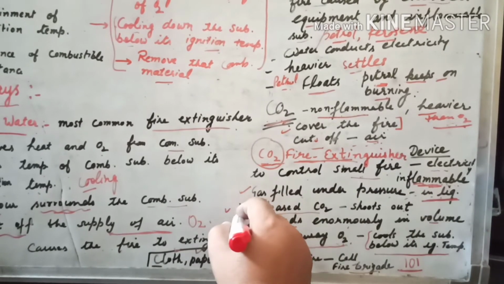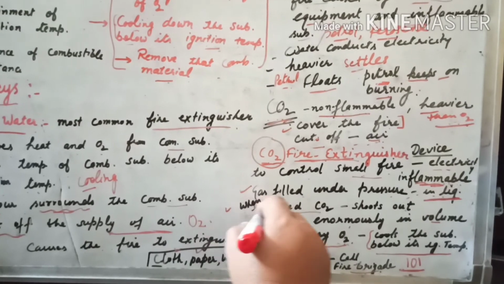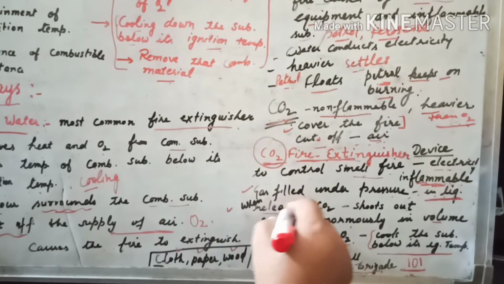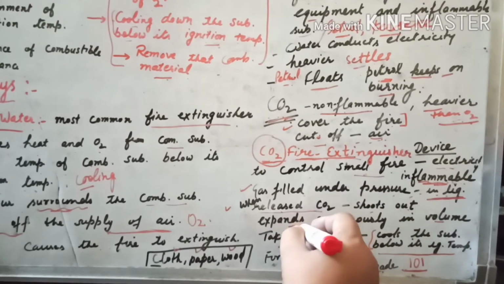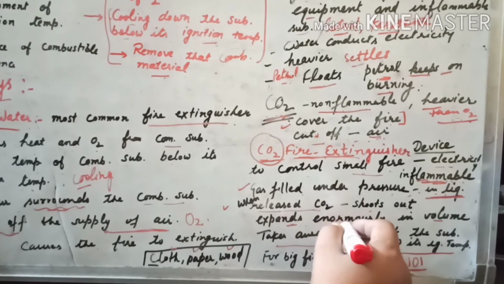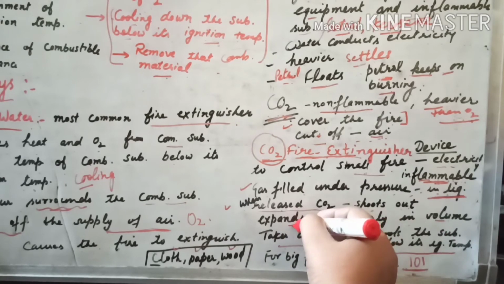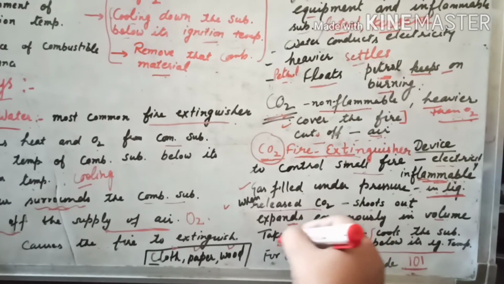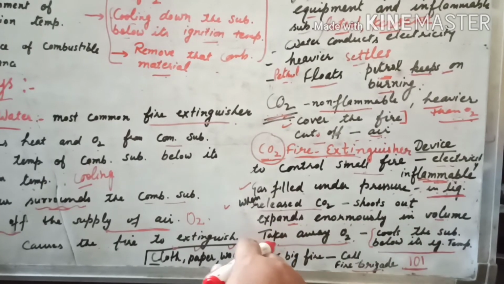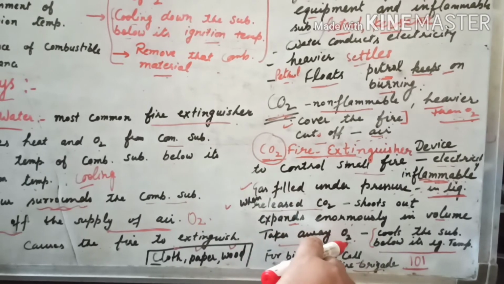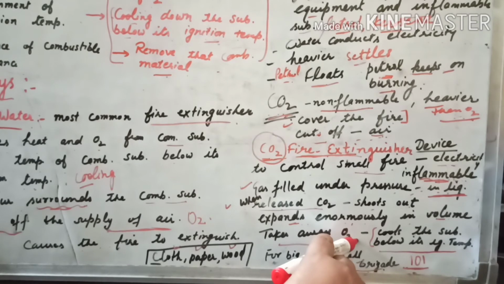When we push the piston, the carbon dioxide is released or shoots out, it expands enormously in volume, and by expansion it covers the fire, and by covering the fire it takes away the oxygen, means it cuts off the supply of oxygen.